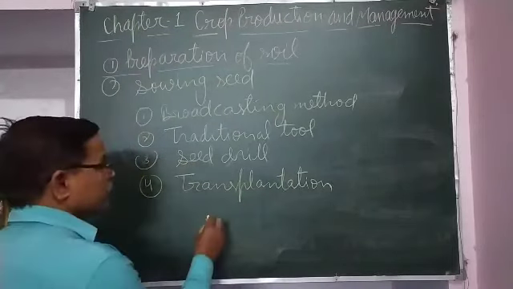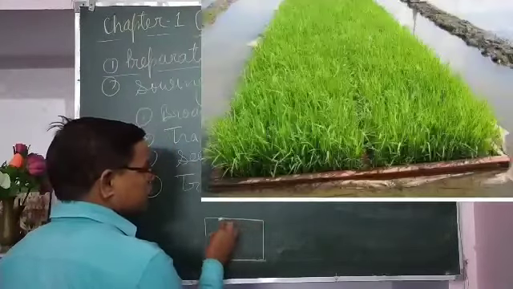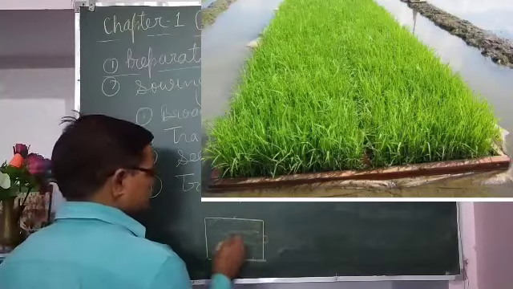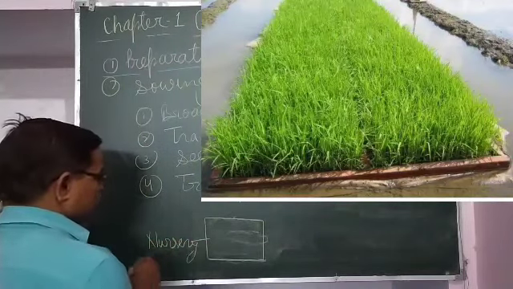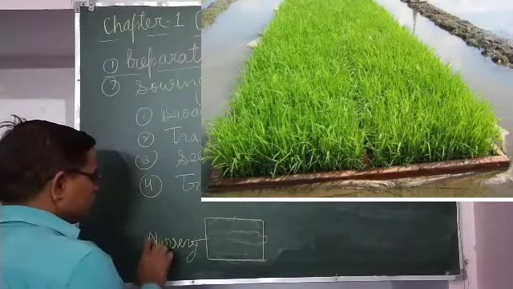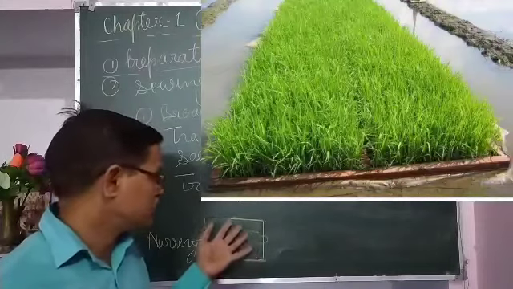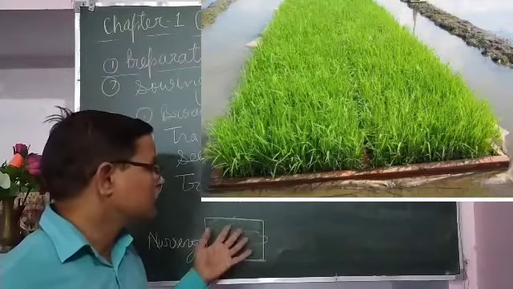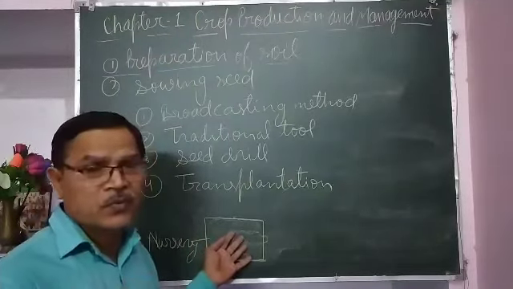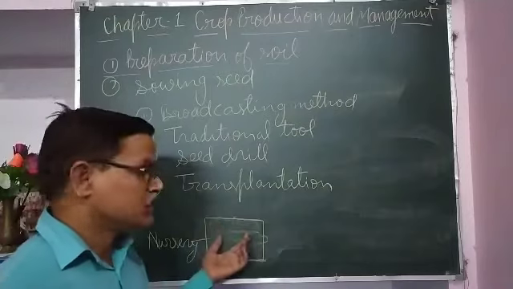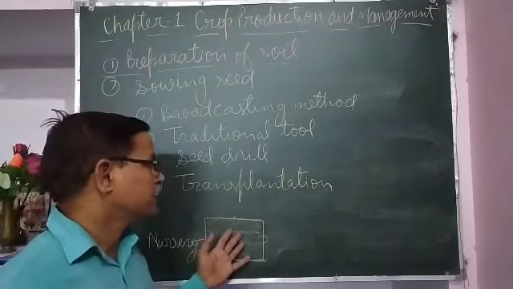In this method, seeds are sown in a small seed bed called a nursery. In the nursery, seeds are sown very near to each other, very compact, because here they will not grow into full plants, only small saplings with 4-5 leaves.